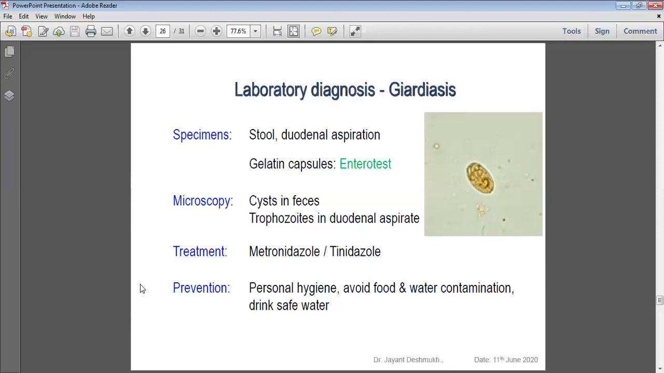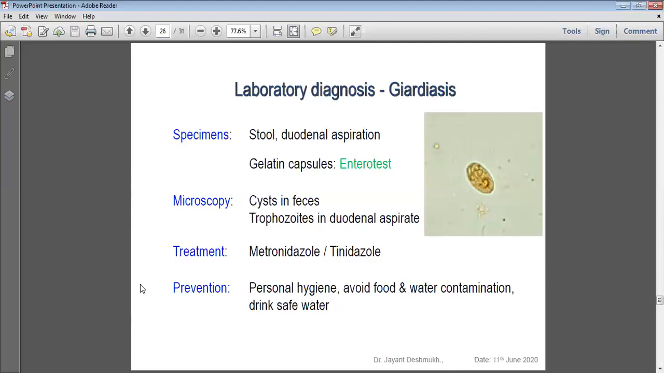Again, I repeat, we give the person this one capsule to swallow. It has a thread, one end of the thread attached to the cheek, while the capsule enters the duodenum by swallowing. In the duodenum, we keep it for 1 hour. The multiplying trophozoites that adhere to the duodenum attach to the string. Then that thread is taken out and squeezed into saline, and we observe the saline under the microscope. So we observe the trophozoites.